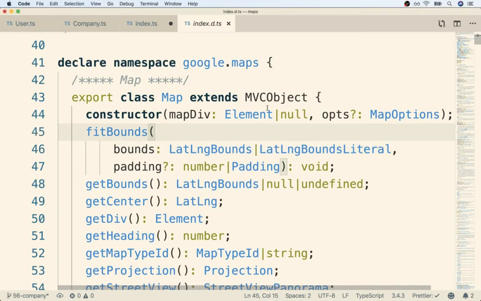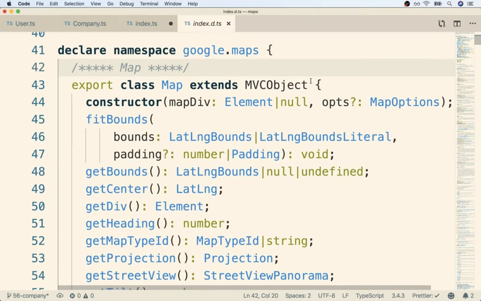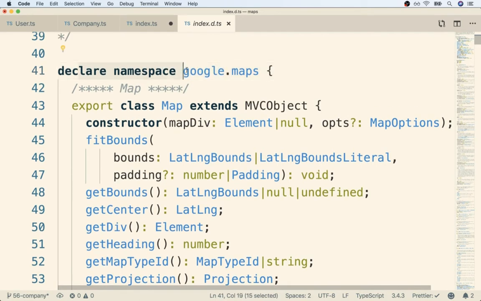Now that we've got our type definition file loaded up, TypeScript understands what is going on with this Google library. This first line of code right here is telling TypeScript that there's going to be a global variable called google. On that variable, there's going to be a property called maps. And on that property is going to be a bunch of different other properties that are listed out inside this